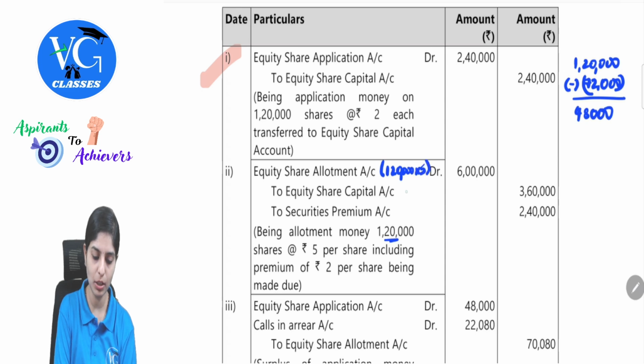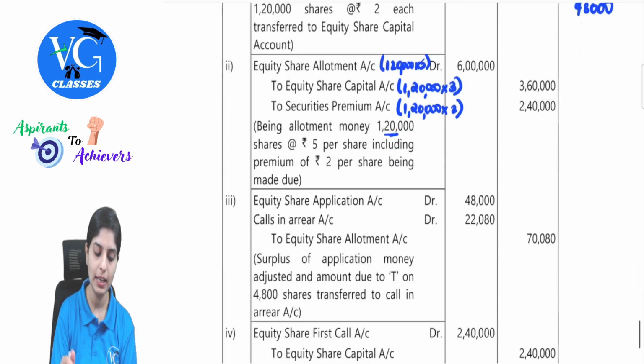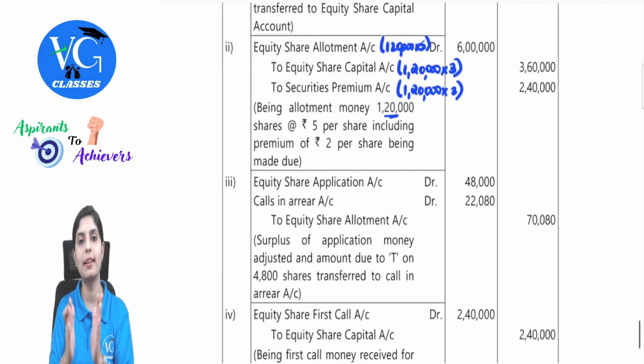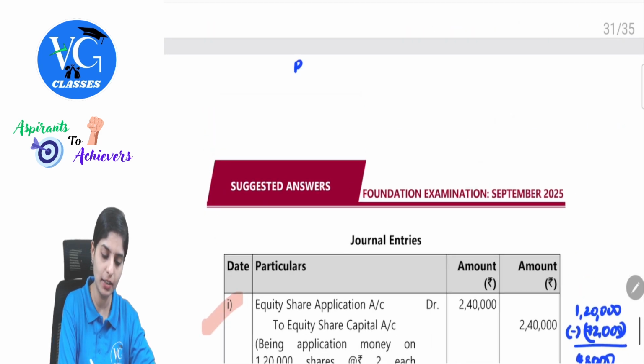Then this will go at face value, 1,20,000 into 3, and 1,20,000 premium at rupees 2. Clear with this? Now we are supposed to receive the allotment money. What will be the entry for this? See here, they have just shown the entries, including non-bank transaction. Let me write the entry here.